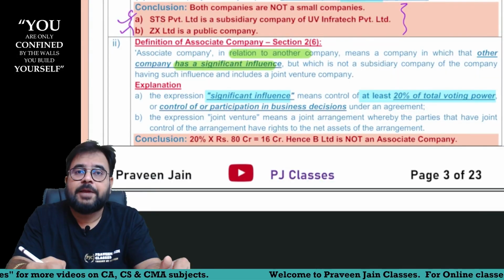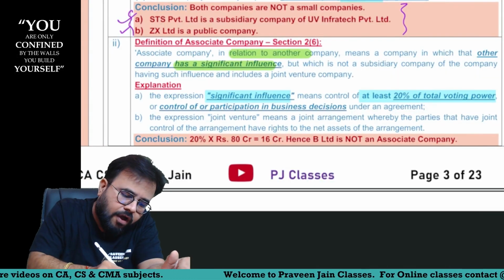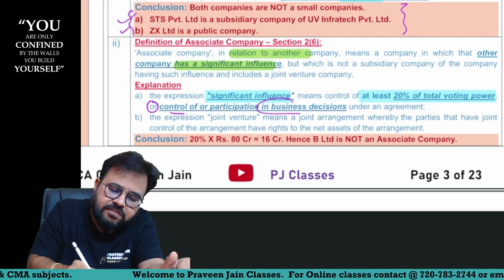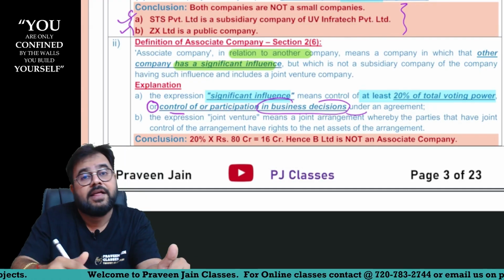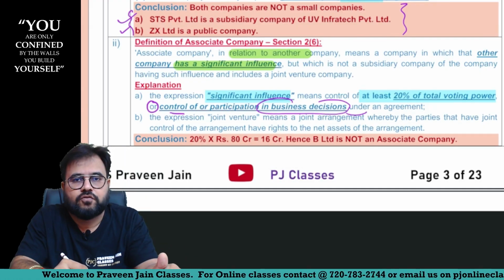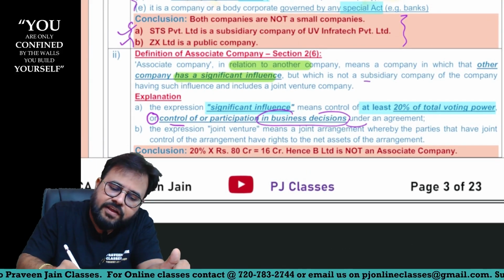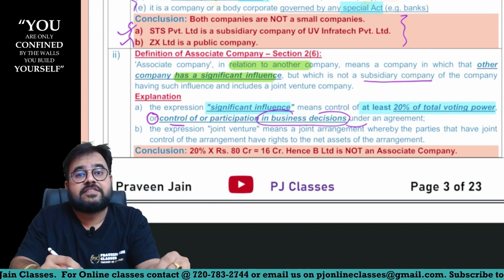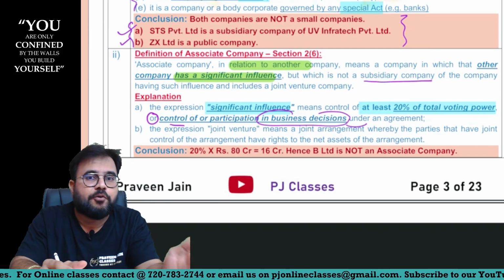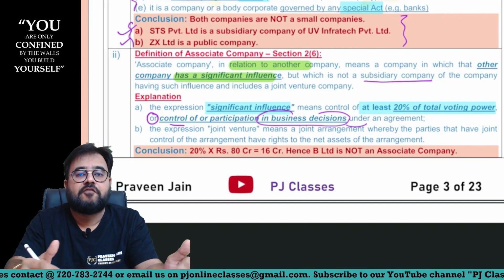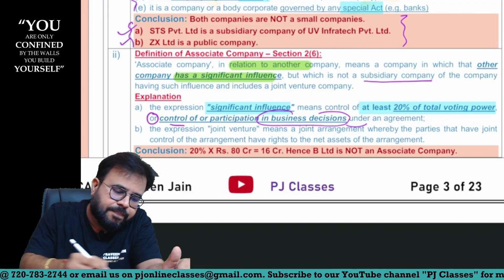So at least 20% of the voting power, or if not that, if you have control or are able to participate in the business decisions under any agreement, then the other company will be called an associate company. But can I say such facts are not given, sir? But which is not a subsidiary. Obviously, significant influence will be somewhere between 20% to 50%. If it is 50.1%, then the other company will be called a subsidiary company, sir.